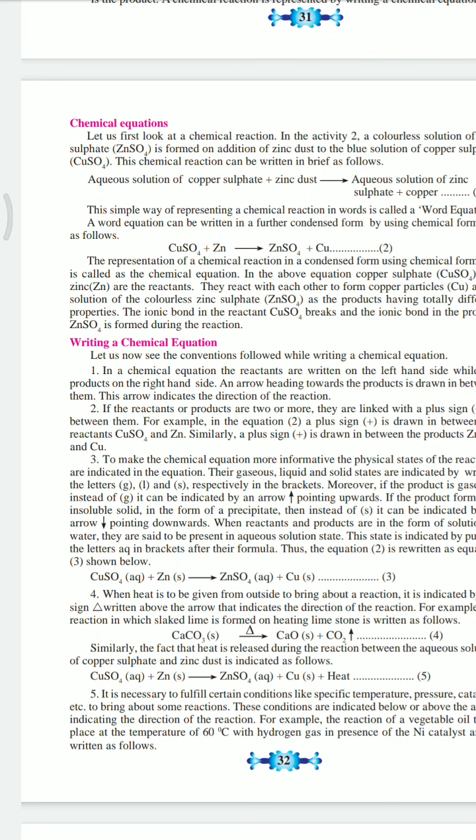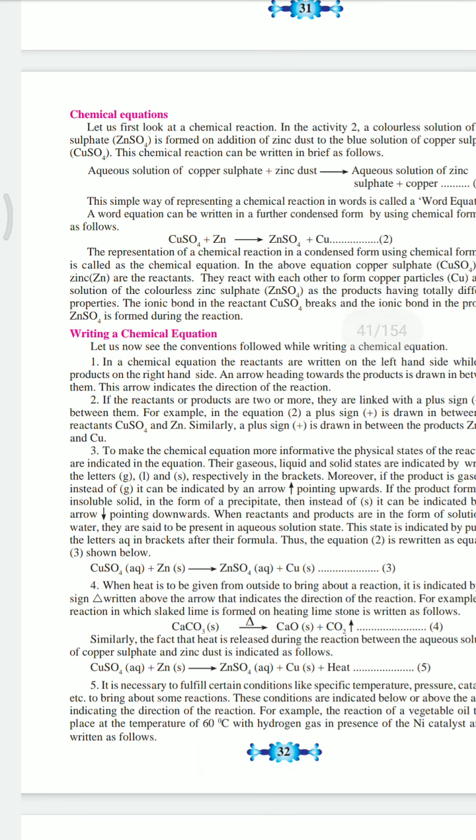We had actually seen an equation, CuSO4 plus Zn. So there were two reactants. When you have two or more reactants, you put a plus sign in between and then you put an arrow to show the reaction is happening in this direction. So we have an arrow which is heading towards ZnSO4.